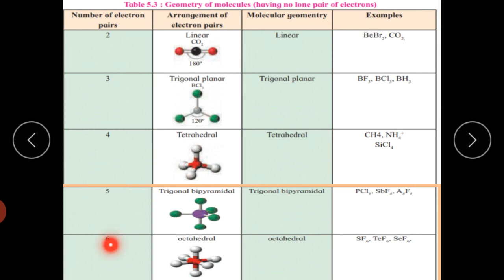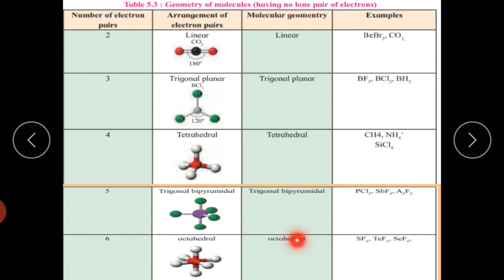If the number of electron pairs is 6, in this case 4 electron pairs are present in a single plane, one is present above and another is below the plane of this molecule.